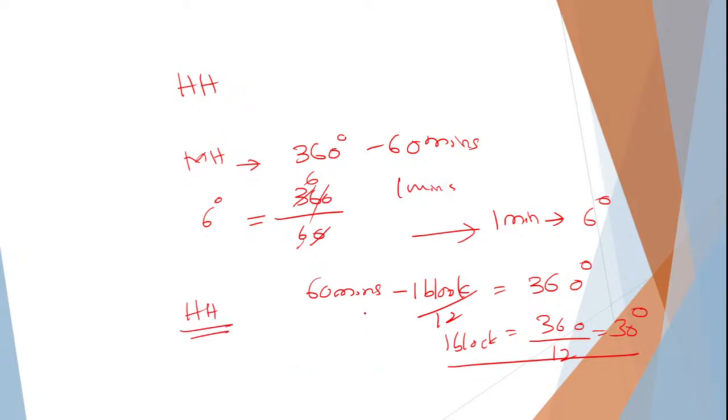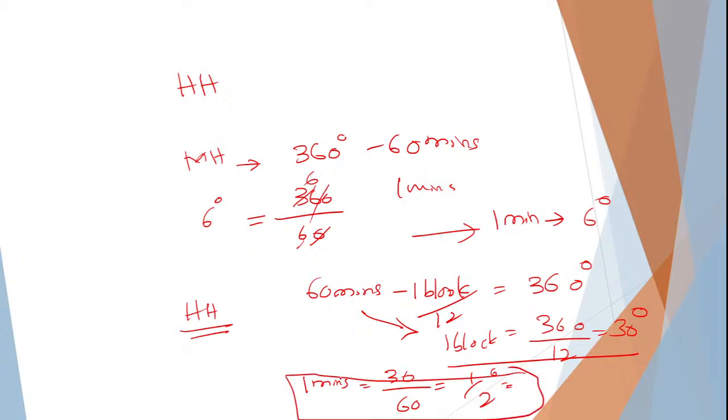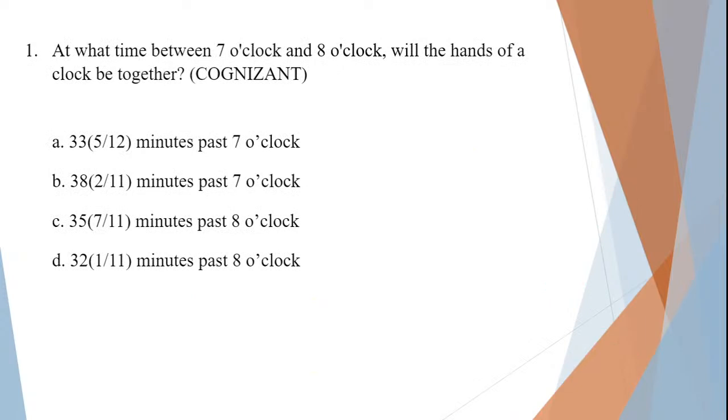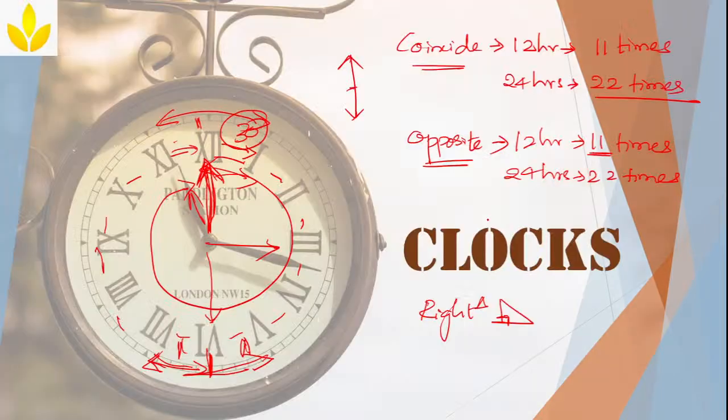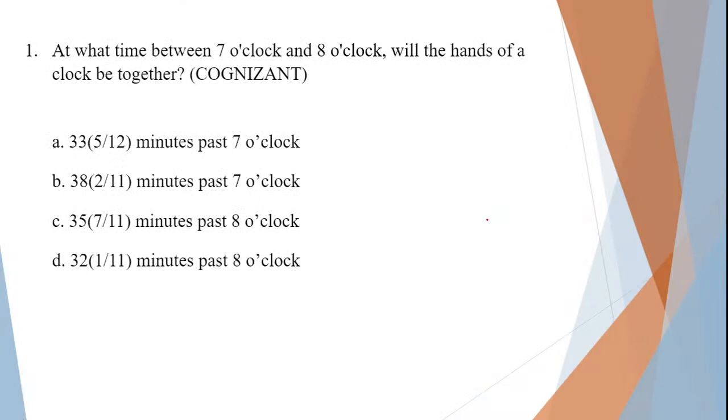So in 60 minutes it is covering 30 degree. In 1 minute how much will it cover? Simple, 30 by 60, which is equal to half a degree. Clear? Now you have to remember this. In 1 minute the hour hand will cover half degree. In 1 minute the minute hand will cover 6 degree. That's it. This is all that I have explained in the basic. Okay. Now let us solve the problems.